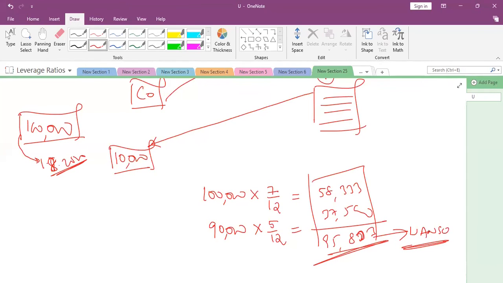Treasury stock means the company is buying its own shares. Treasury stock is not an outstanding share, and no dividend is paid on it. And while calculating EPS also, it will be removed from the calculation. Is this point clear? Yes. Okay.